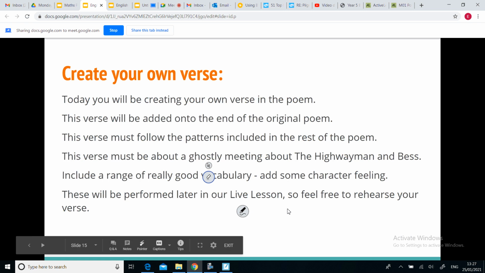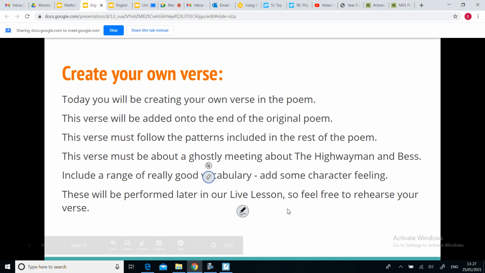And then this verse that you've created will be performed later in our live lesson. I want to hear it. I want all your classmates to hear it. It'll be great. So feel free to practice, rehearse. You know, you can make up your own actions again if you like. That's entirely up to you. I don't mind. But all you've got to do then, basically, guys, is create a verse of your own.